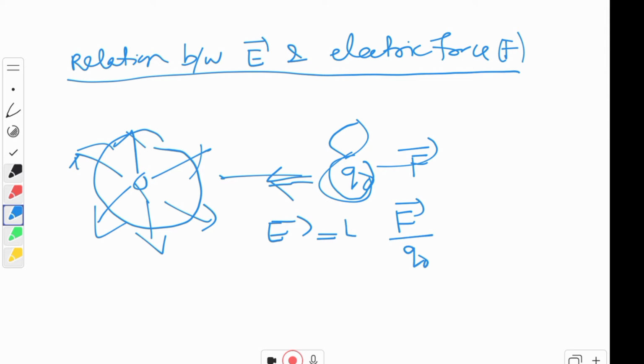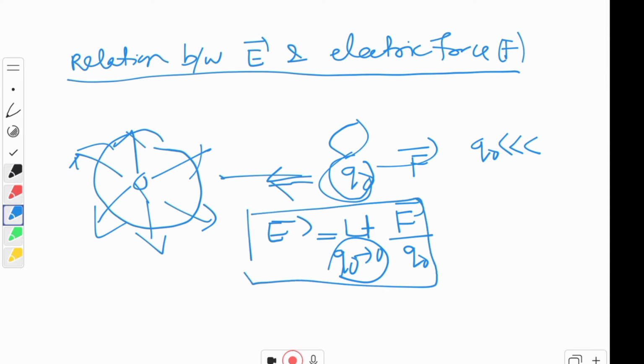We can write it down with the limit Q naught tends to 0. Why are we writing this? Because we want this Q naught to be very small. This is known as electric field intensity. Is it clear, children?